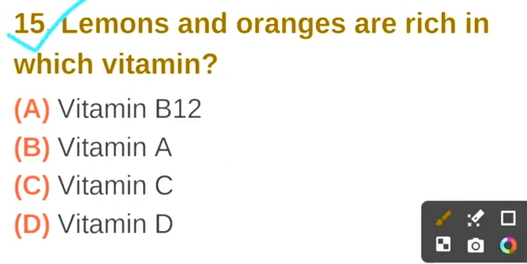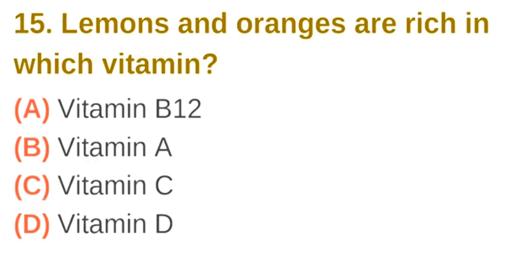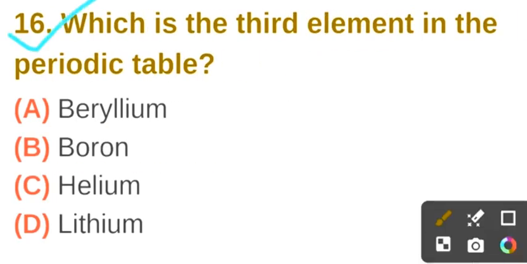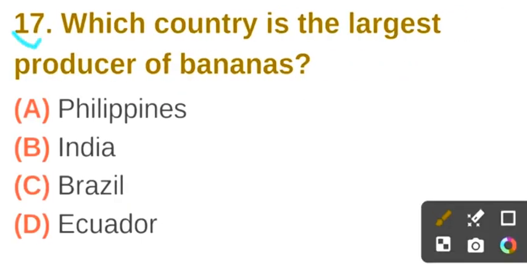Question number 15. Lemons and oranges are rich in which vitamin? The correct answer is option C. Vitamin C. Question number 16. Which is the third element in the periodic table? The correct answer is option D. Lithium.